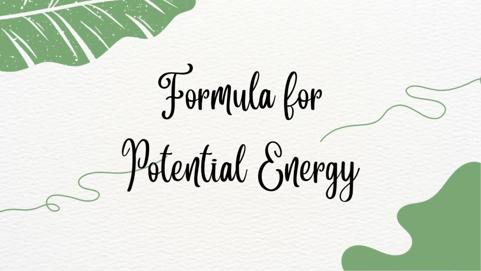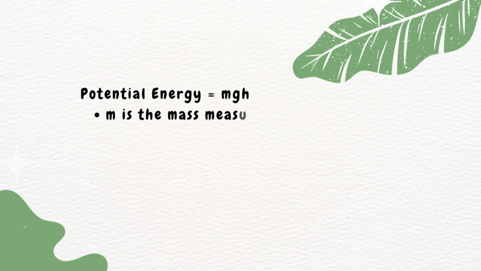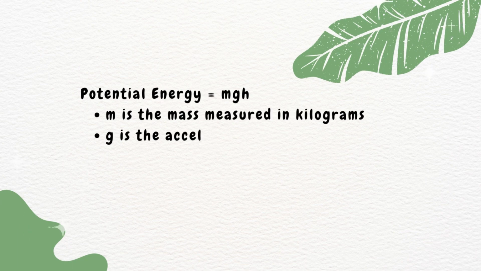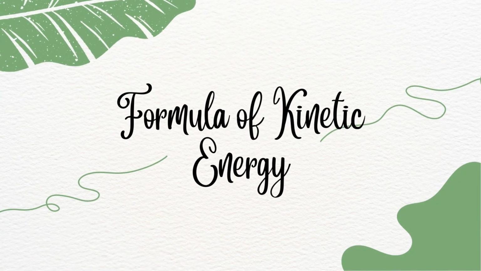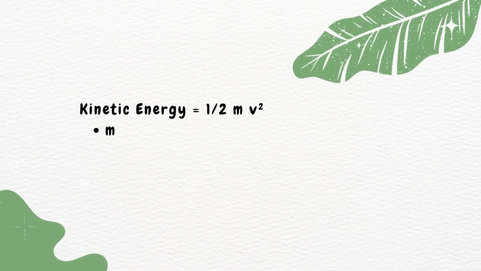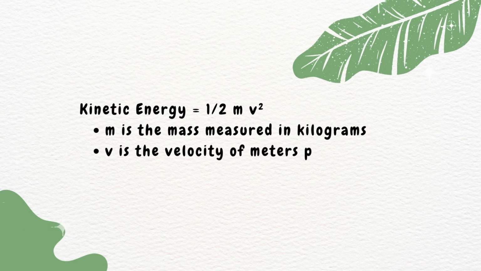Formula for potential energy: potential energy is equal to mgh, where m is the mass measured in kilograms, g is the acceleration due to gravity, and h is the height in meters. Formula of kinetic energy: kinetic energy is equal to half mv squared, where m is the mass measured in kilograms and v is the velocity in meters per second.